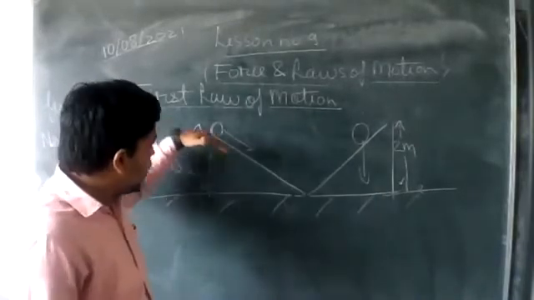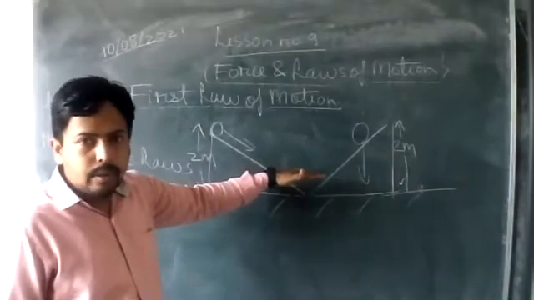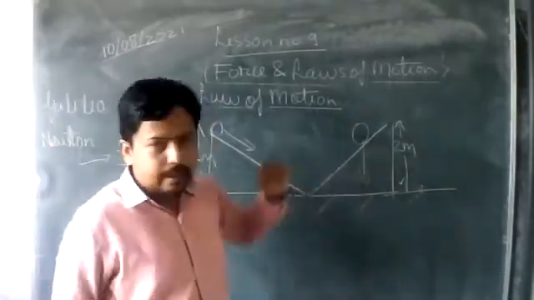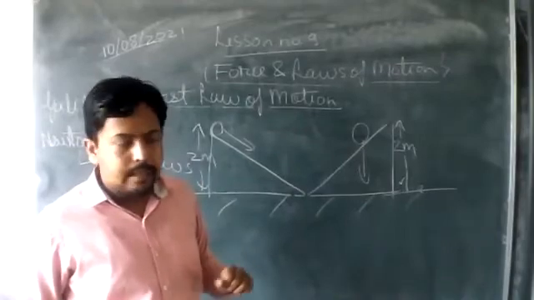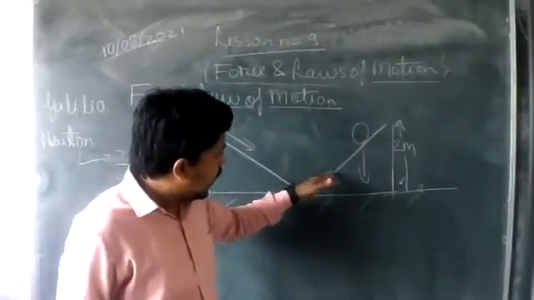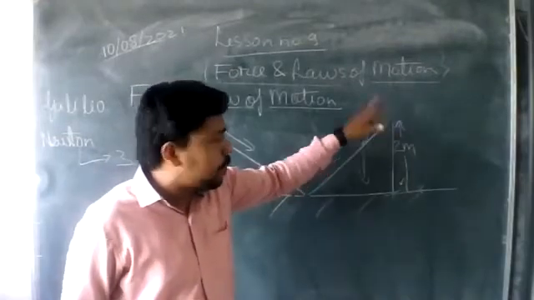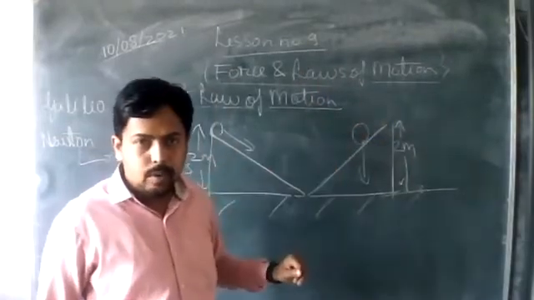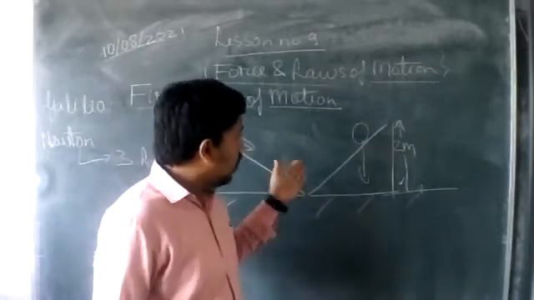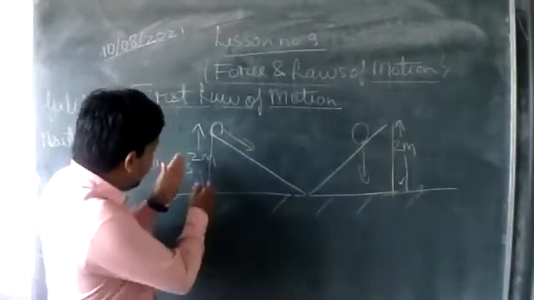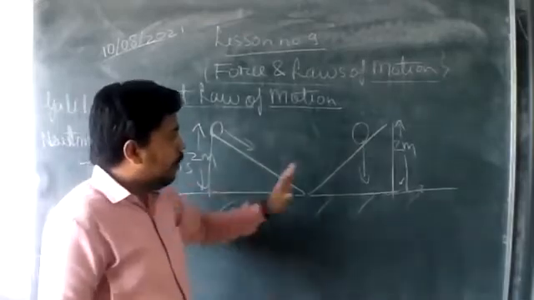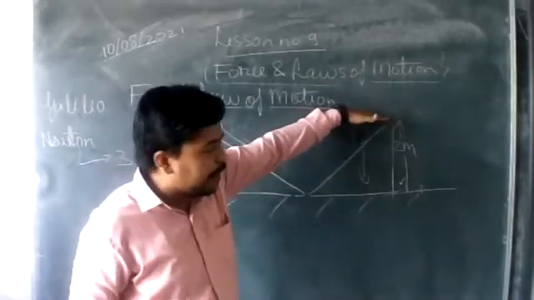So whatever the speed while coming down, the same speed will not be at this position. So it is not necessary that if I drop it from 2 meter height, it will reach the same height on the other wedge.